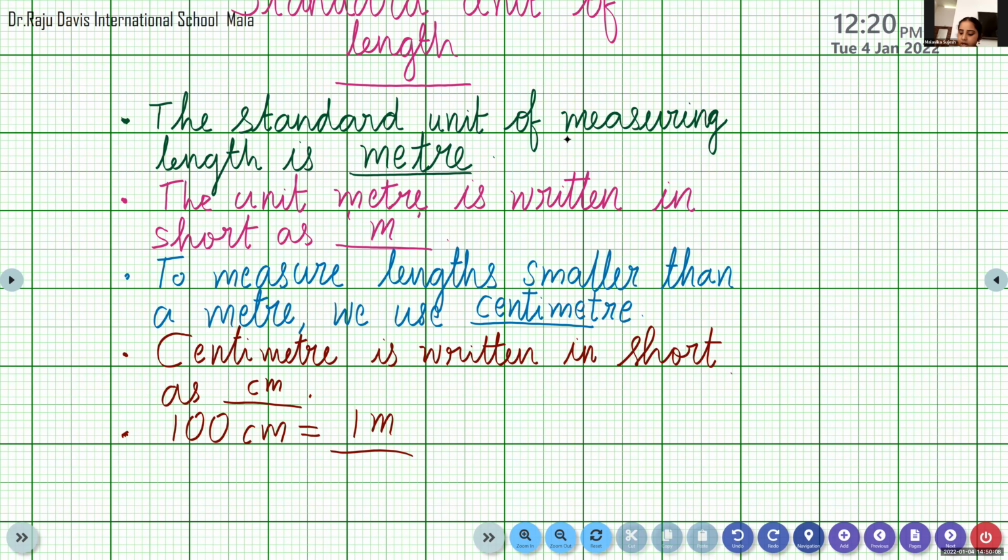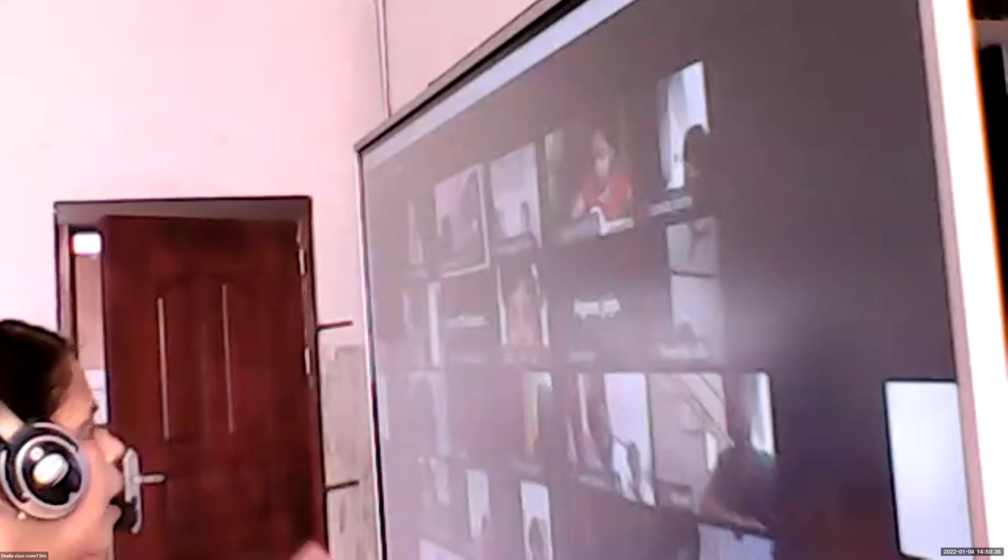To measure length smaller than a meter, we use centimeter. Very good. Centimeter is written in short as cm. Good. Now the last point, 100 centimeter will make 1 meter.